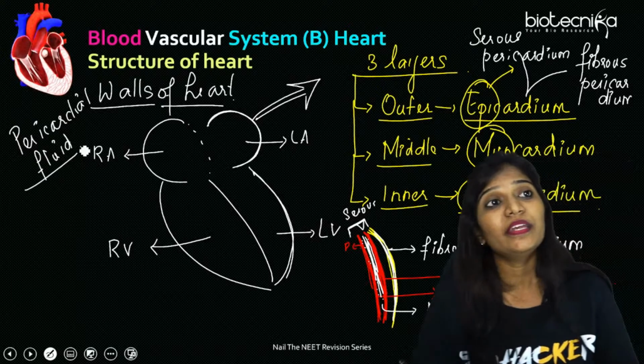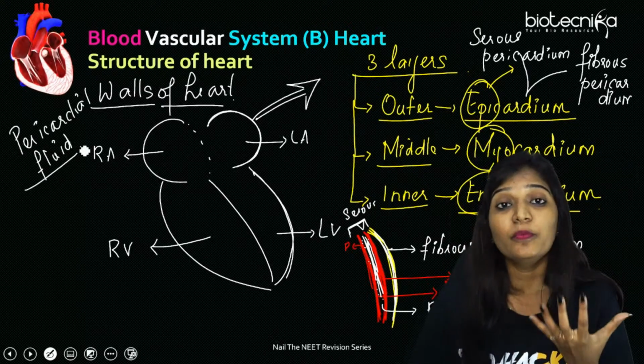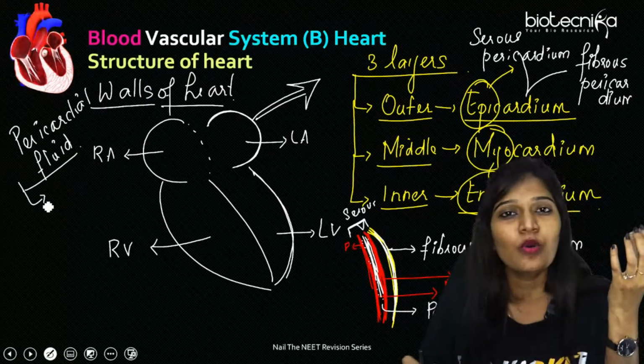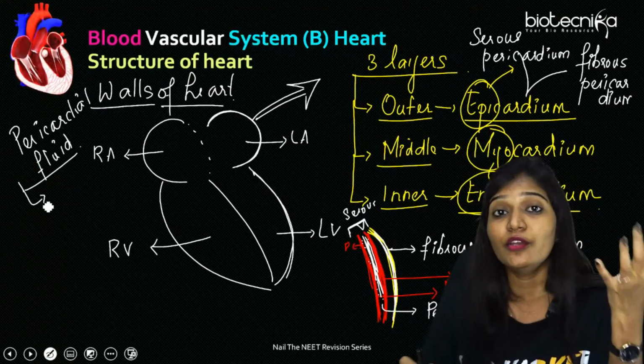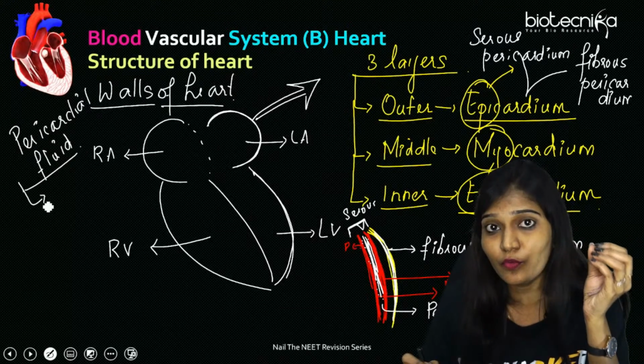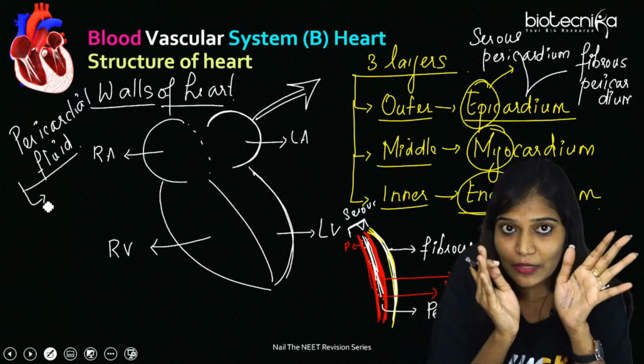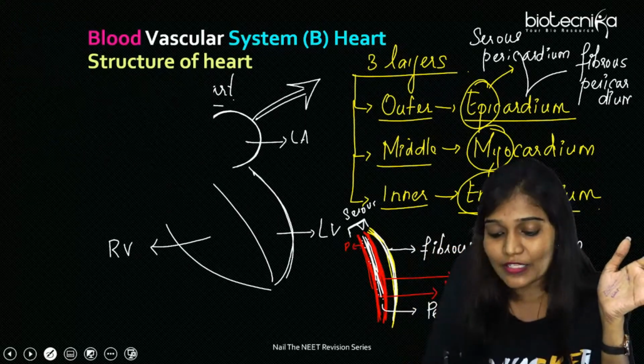The main role of pericardial fluid is to act as a lubricant. It acts as a lubricant because the heart also does some pumping action, right? So it might also face some kind of shock. In order to protect itself, this pericardial fluid is present in the serous pericardium, which is made up of parietal as well as visceral layers.